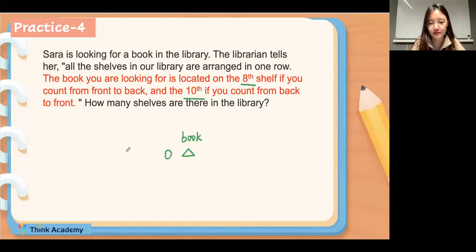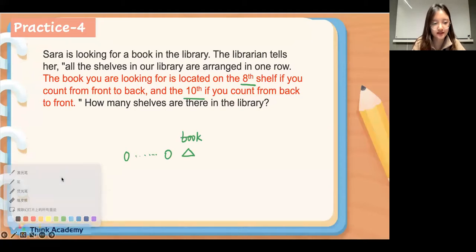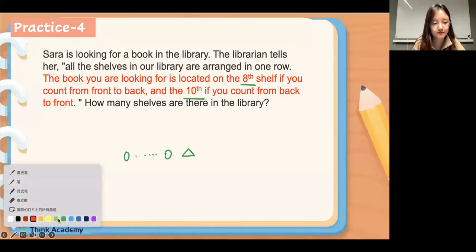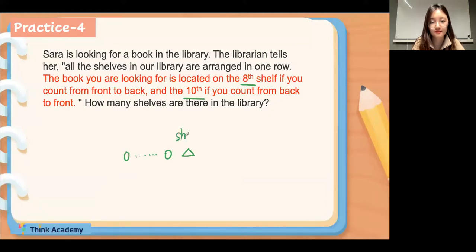Then I will draw some circles and dots to represent the other shelves. Oh, sorry, it will be the shelf. Just a second, let me correct it. The main character will be the shelf. Okay, great. So, how many shelves?